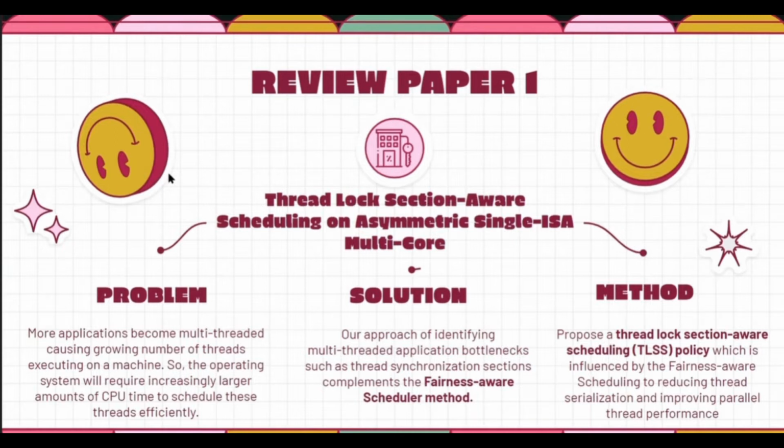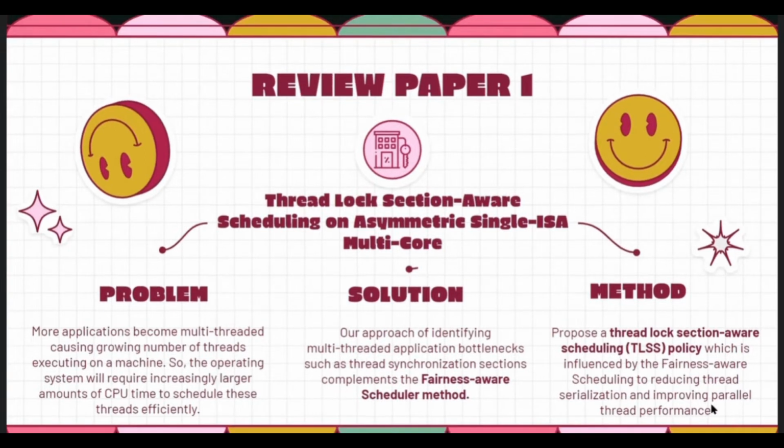that complements the fairness aware scheduler method. The method that we use is the thread lock section aware scheduling policy, which is influenced by fairness aware scheduling, to reduce thread serialization and improve parallel thread performance.